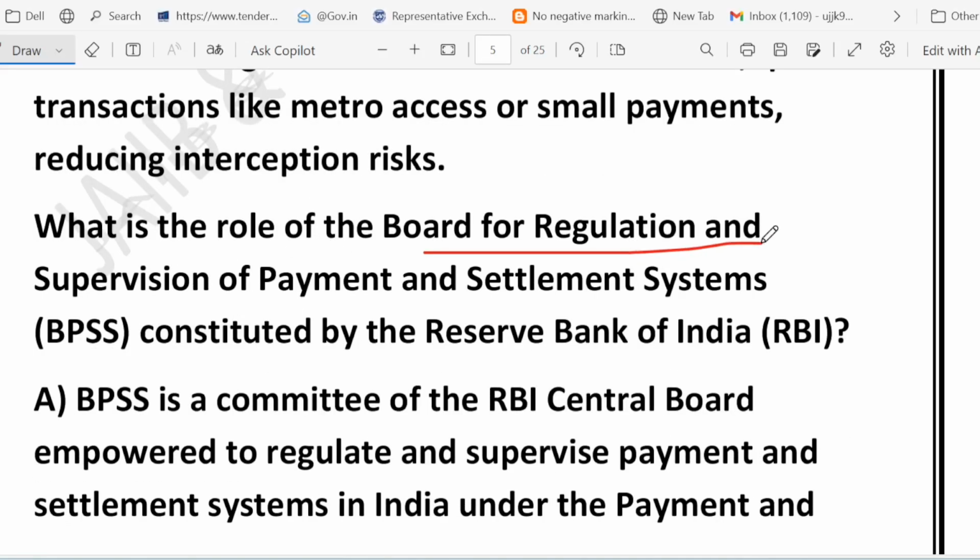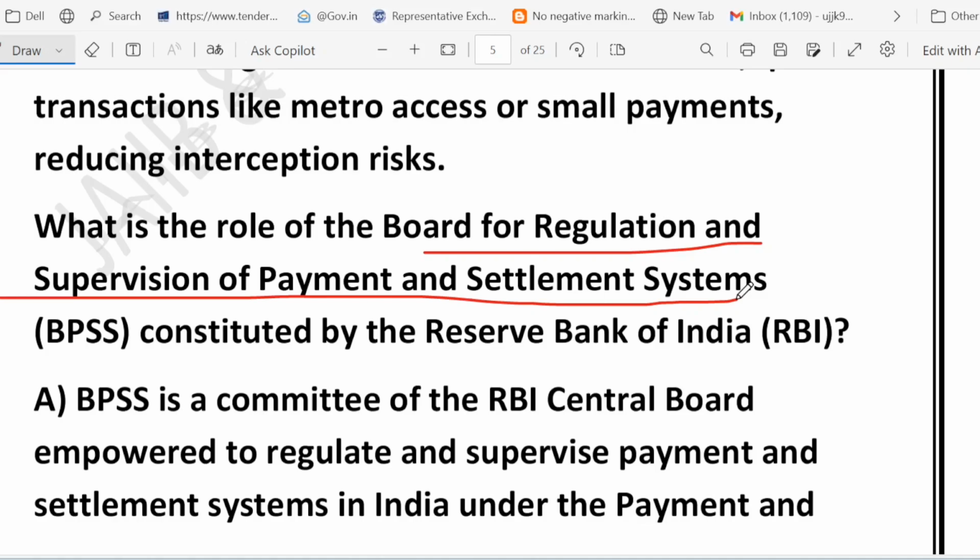That is called BPSS. A question may be asked regarding the full form, so please know the full form. Board for Regulation and Supervision of the Payment and Settlement System. So BPSS stands for Board for Regulation and Supervision of the Payment and Settlement System. So what is the role of BPSS?